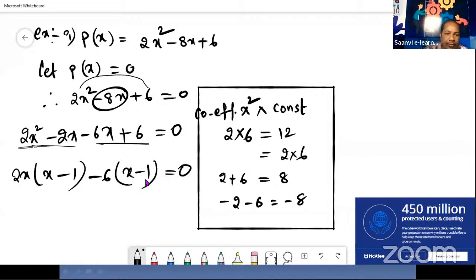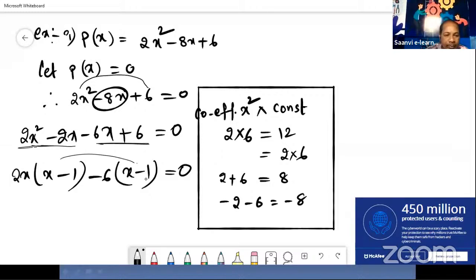See, after taking common, once we have to check whether when we simplify this, we get this or not. See here, 2x into x, 2x squared we get. Minus symbol, minus symbol, 2x into 1, 2x. Again, minus 6 into x, minus 6x. Next, minus into minus, plus, 6 into 1, 6. So like this, we should tally our factorization. Now see, after taking common, we should get the same values in the brackets. We have got the same value x minus 1 in the brackets. It means our factorization is correct.